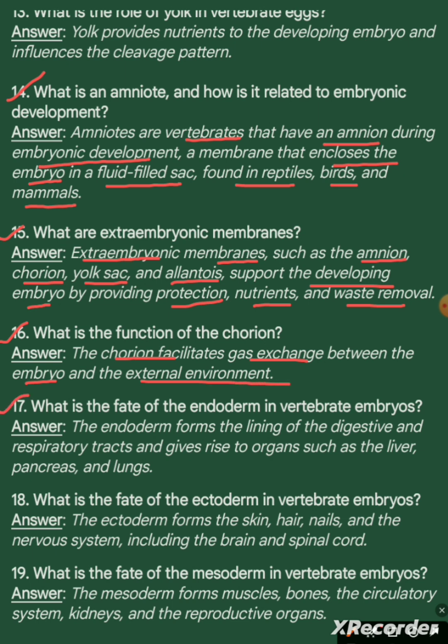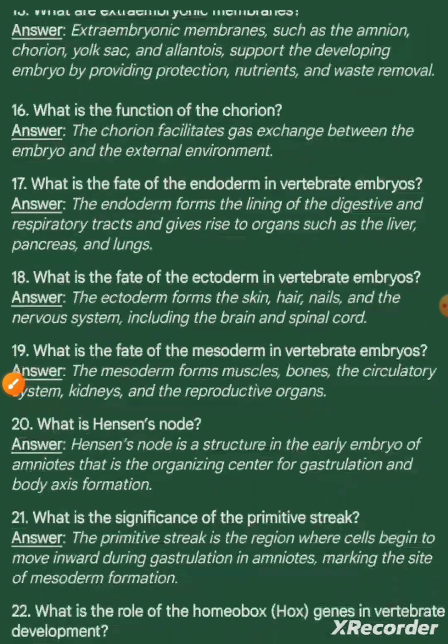Question 17. What is the fate of the endoderm in vertebrate embryos? Answer. The endoderm forms the lining of the digestive and respiratory tracts and gives rise to organs such as the liver, pancreas, and lungs.